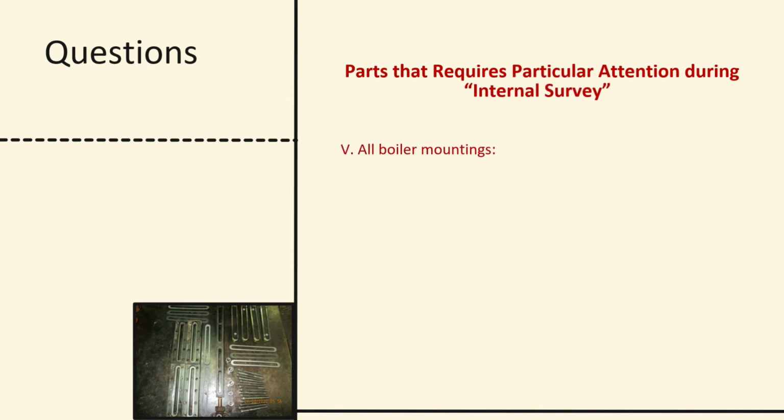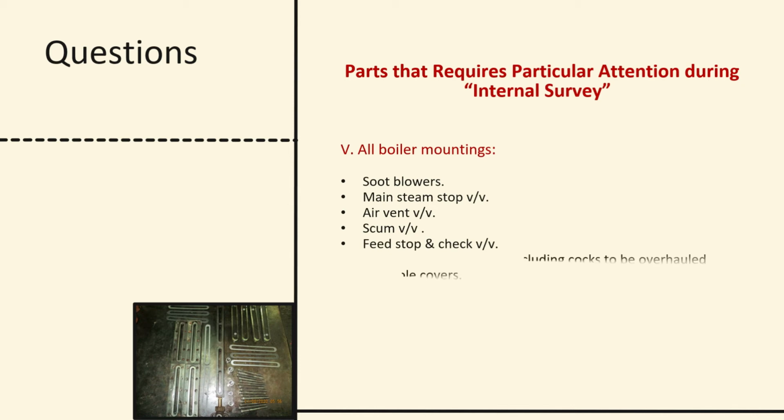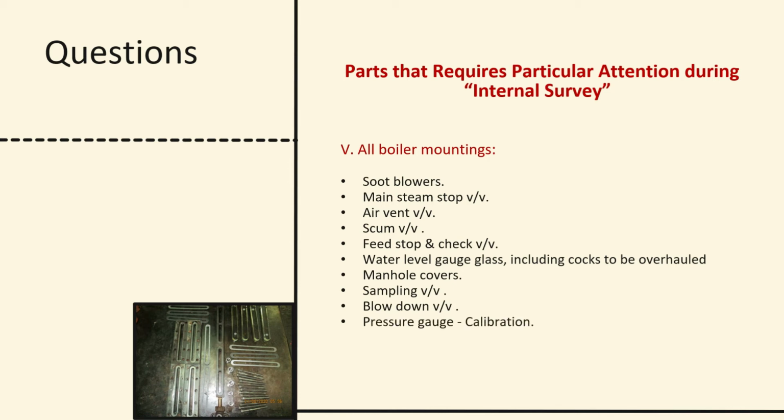All boiler mountings: soot blowers, main steam stop valve, air vent valve, scum valve, feed stop and check valve, water level gauge glass including cocks to be overhauled, manhole covers, sampling valve, blow down valves, pressure gauge calibration.